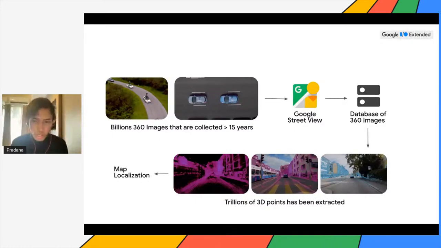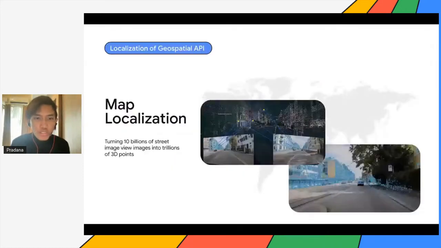So this global localization is a process of map localization, performing a process for all of those images in the database. All of those images will be processed and will produce a lot of 3D point data, which is trillions of 3D points that Google has made from those pictures. So this map localization is a process of turning billions of Street View images into trillions of 3D points. As we can see here, for example, one 360 image has been captured, and then Google will compare and find the similarity of 3D points to decide where the user's position actually is.